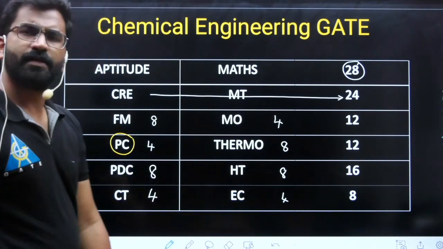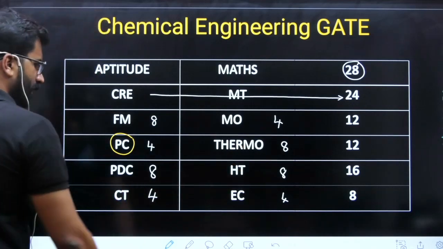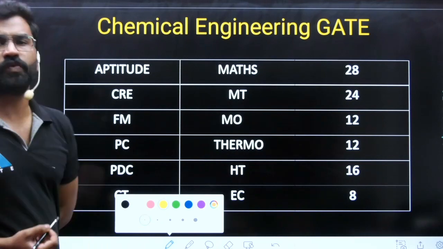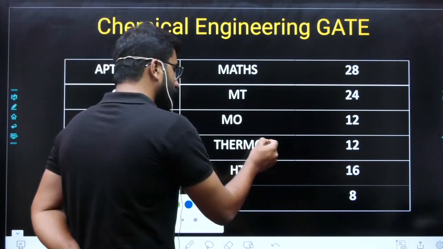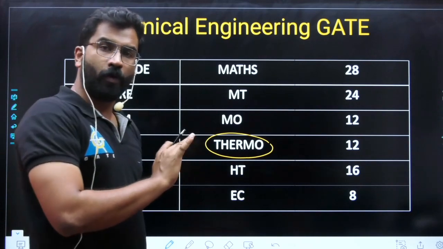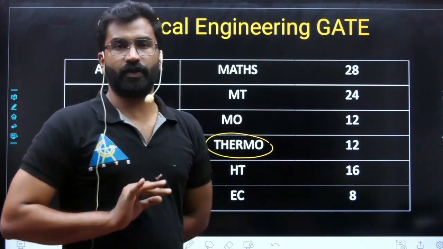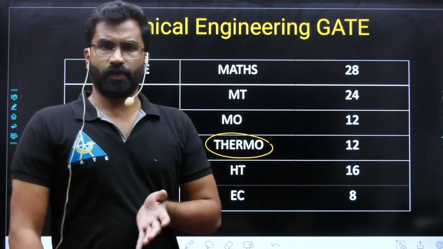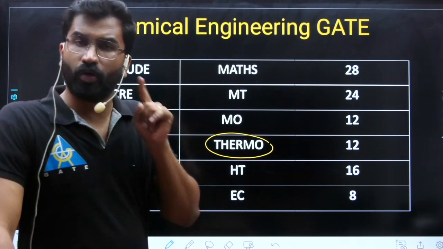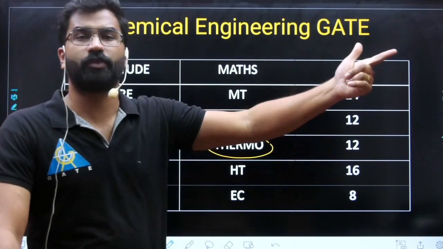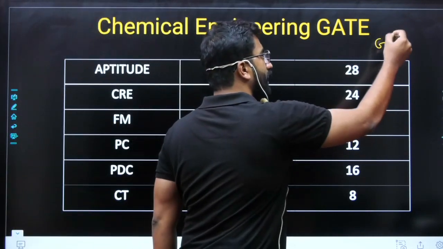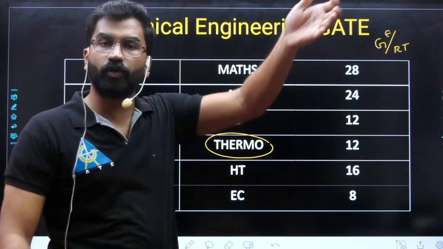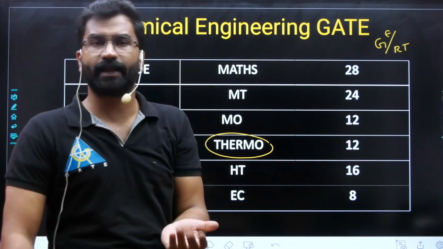Now, what is the scoring subject? What happened in 2022? Let me tell you, in 2022, the scoring subject was thermodynamics. Because all questions were based on previous year questions only. There was no new type of question. Only one question was somewhat out of the box, a question based on G excess by RT. But if you think about one more step of differentiating that particular equation, you may get that answer as well.